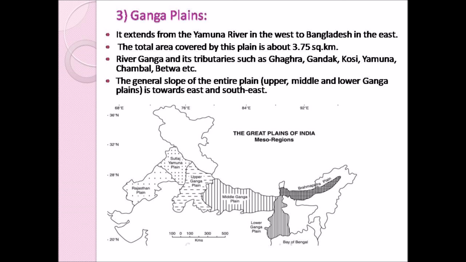Ganga plain is divided into upper Ganga plain, middle Ganga plain and the lower Ganga plain. As you can see in this picture, it is divided into three parts: upper Ganga plain, middle Ganga plain and the lower Ganga plain. The entire plain, that is upper, middle and lower Ganga plain, the general slope of the entire plain is towards east and southeast of India.